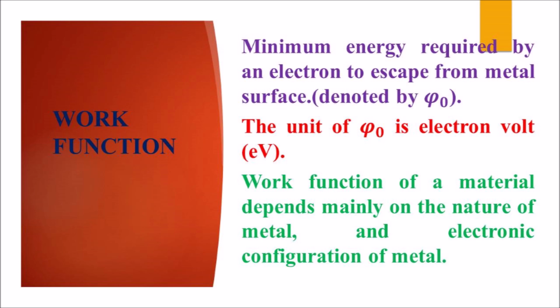It is usually denoted by the symbol phi naught. And the unit of work function is electron volts, eV. This work function of a material depends mainly on the nature of metal and electronic configuration of metal.